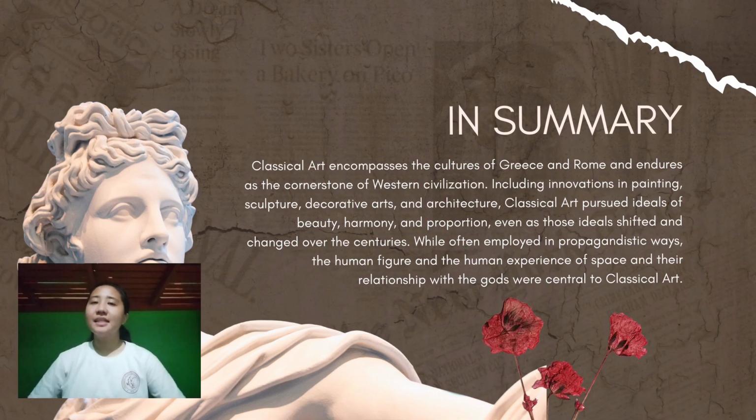In summary, classical art encompasses the cultures of Greece and Rome and endures as the cornerstone of Western civilization, including innovations in painting, sculpture, decorative arts, and architecture. Classical art pursued ideals of beauty, harmony, and proportion, even as those ideals shifted and changed over the centuries, while employed in propagandistic ways.